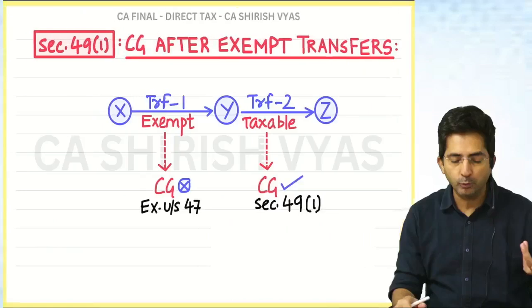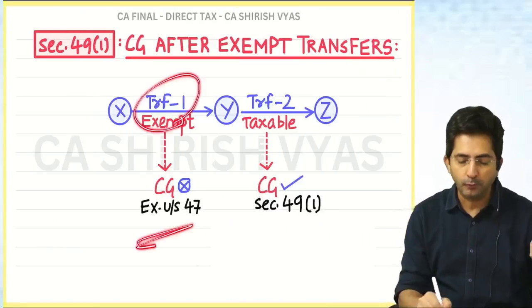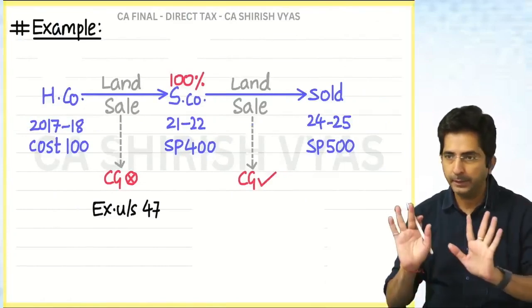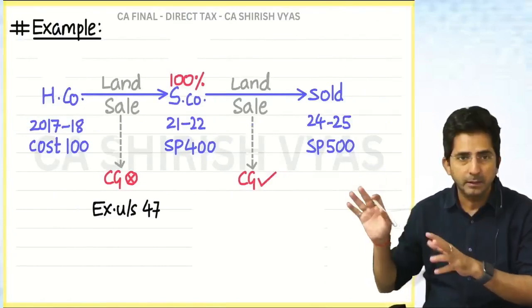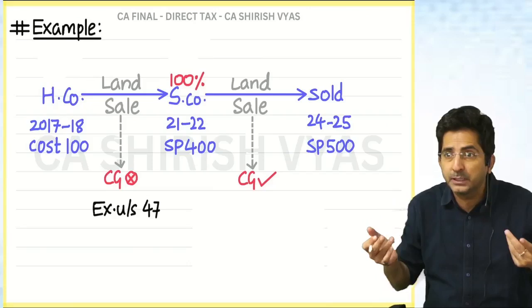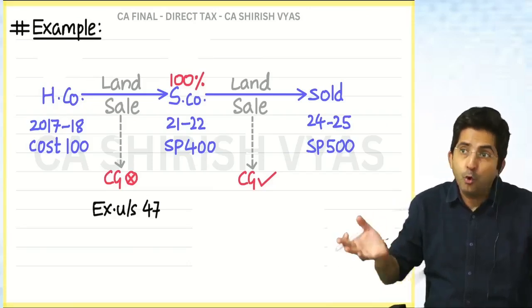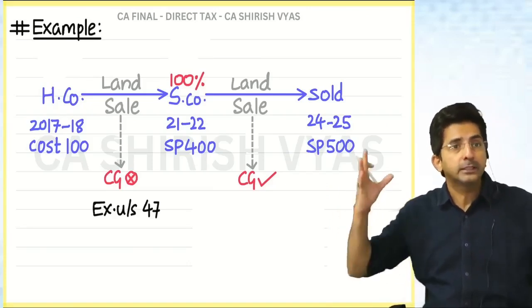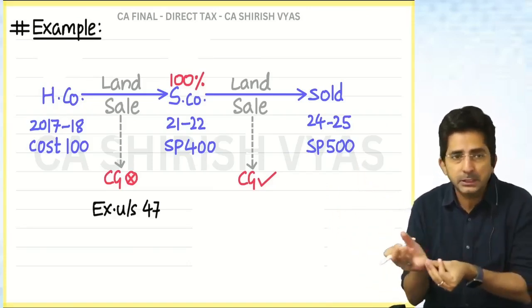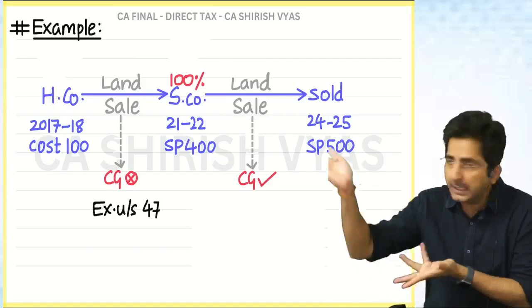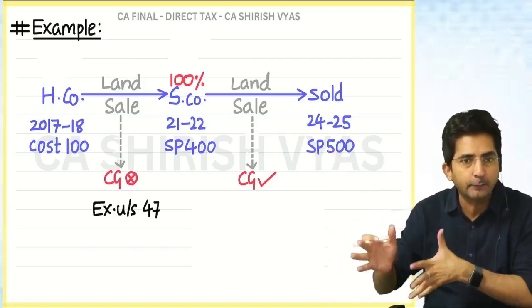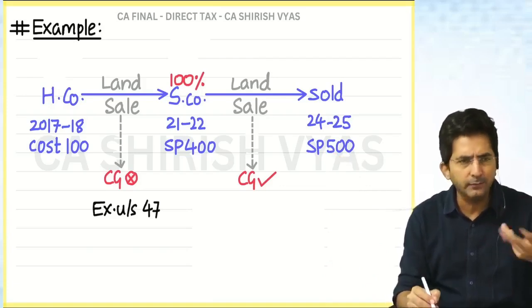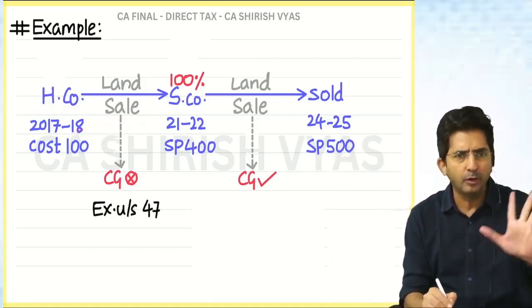I told you that only, na? First transfer will be from 47. So did you see it is from 47? But let me clarify this explanation. I am just taking holding subsidiary as an example. Don't learn by heart that sir is teaching something special for holding subsidiary. Holding subsidiary is just an example. If you want, I can change the example. I can take anything from the section 47 list. So just for convenience, I have taken one example of holding subsidiary.